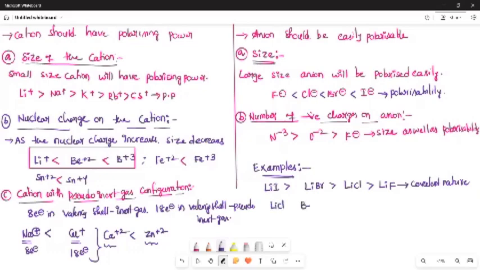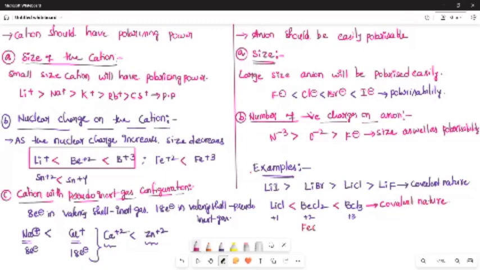Whereas lithium chloride, beryllium chloride, boron chloride. Here the oxidation state of boron is +3, of beryllium is +2, and of lithium is +1. All these cations are isoelectronic species, meaning they have the same number of electrons. But as the number of positive charges increases, the polarizing power of the cation increases. So covalent nature: BCl3 greater than BeCl2 greater than LiCl. This is the covalent nature.